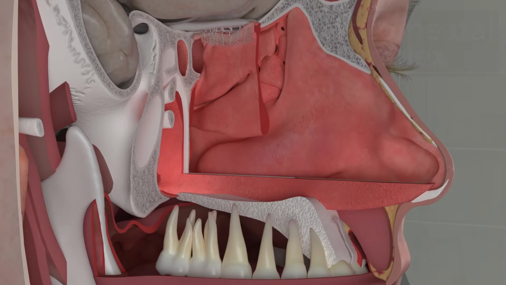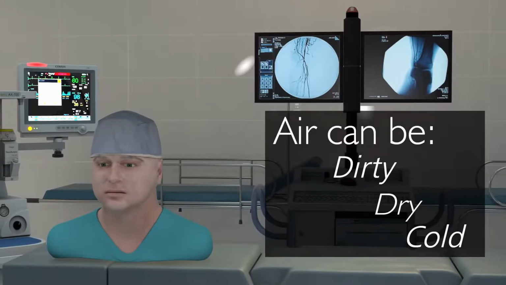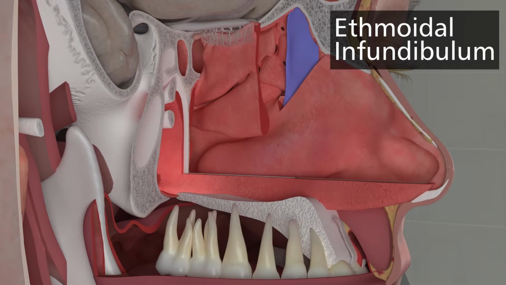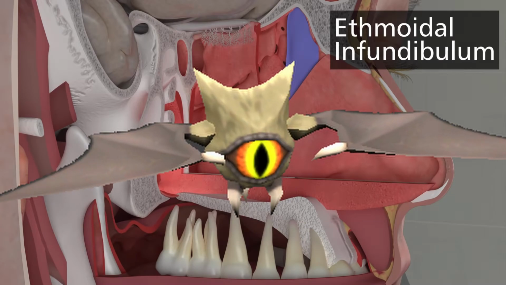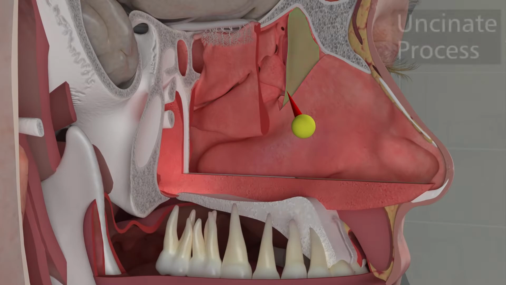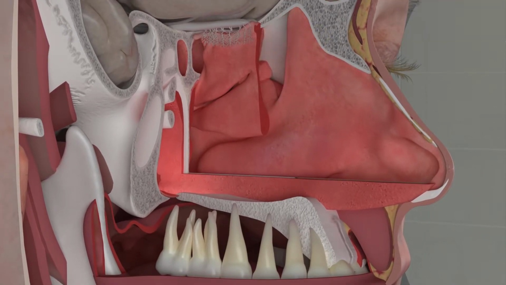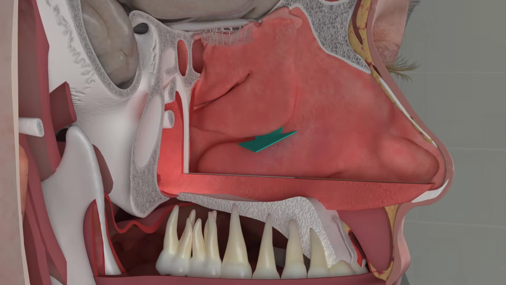This drainage intersection is critical. The infundibulum is key. The infundibulum is that space that is bordered medially by the uncinate process and laterally by the lamina papyracea.